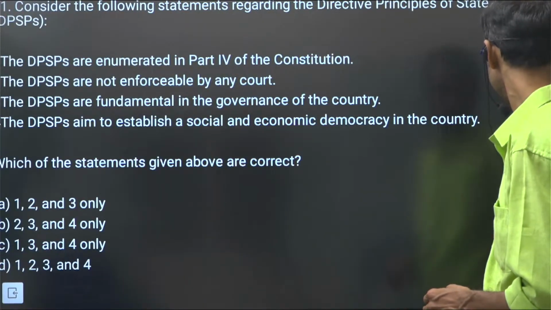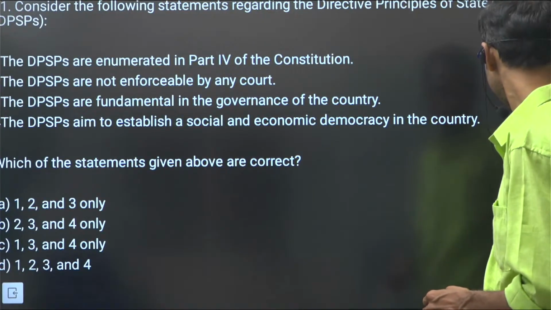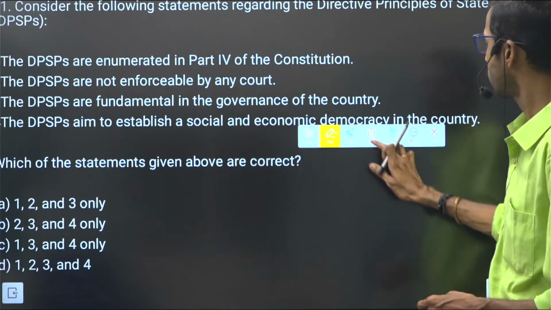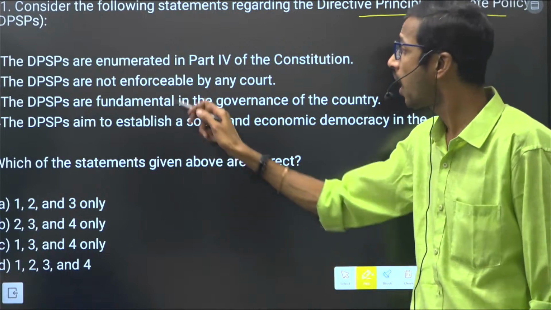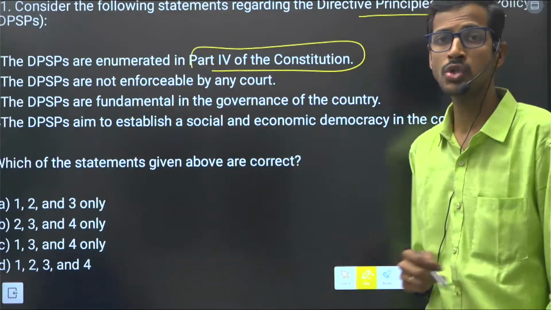So next question is related to our polity fourth mock test. It is related to DPSPs, Directive Principles of State Policy. They are enumerated in Part 4 of the Constitution, right?